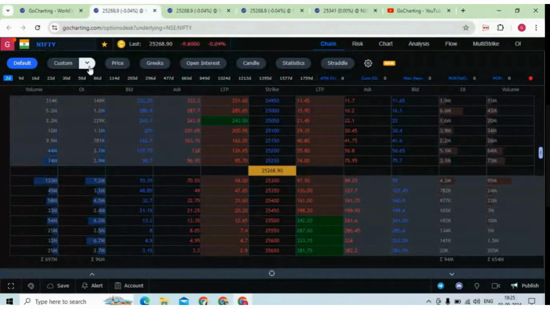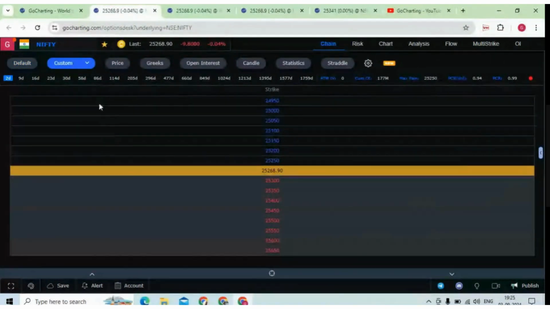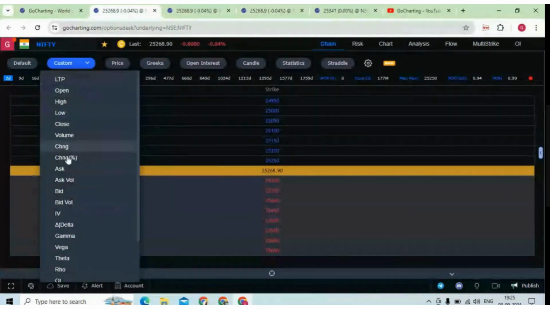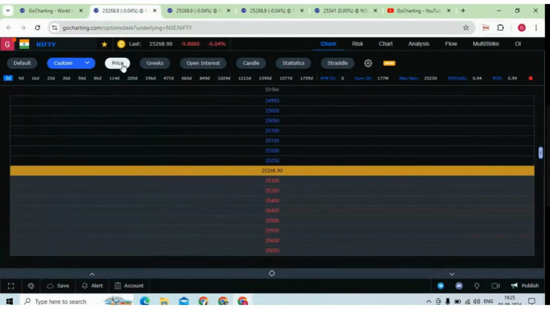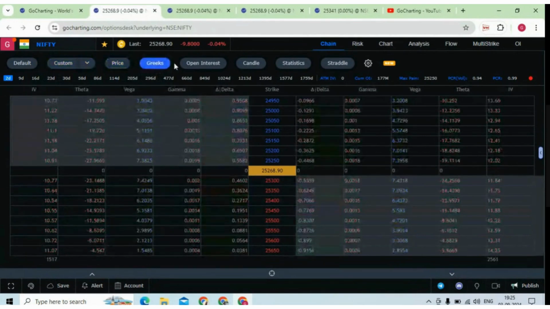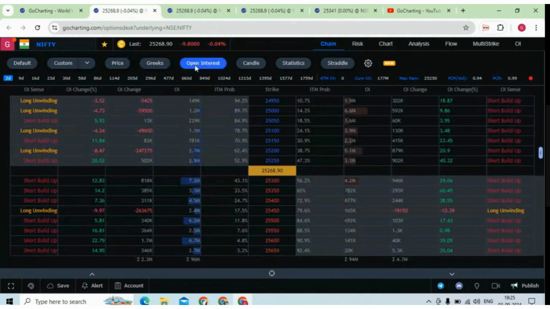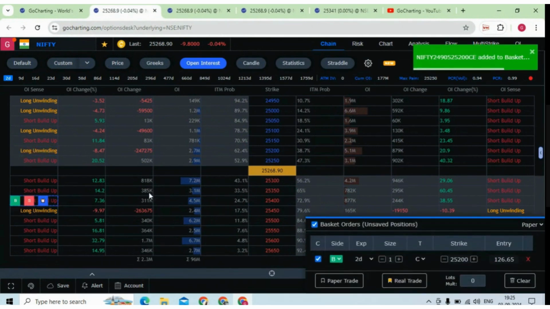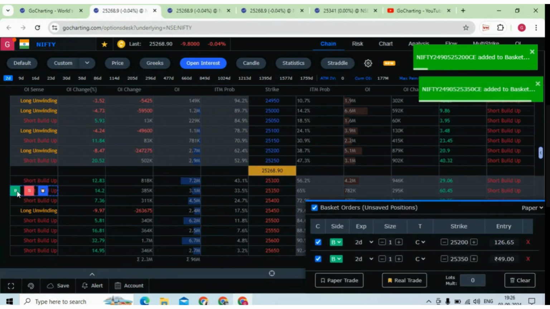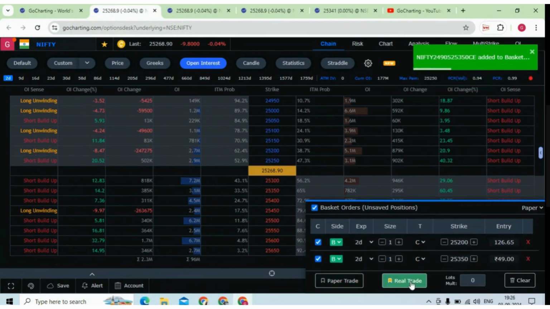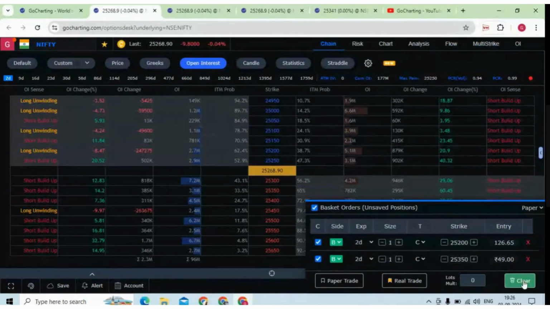You can customize this option chain. Whatever data you want to have, you can customize these columns, and there are some presets like price, based on Greeks, based on open interest. You can also trade directly from this option chain. You can simply go buy, and if you want to create some strategy, you can do paper trading or real trading. Suppose I'm placing a real trade, it says please log into your broker first to place the basket order. So you have to do those things.